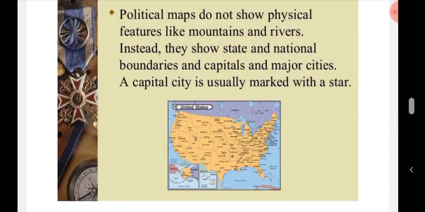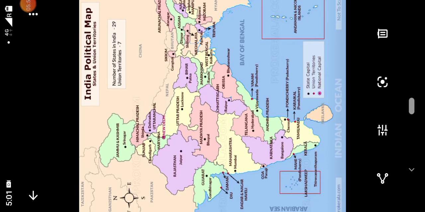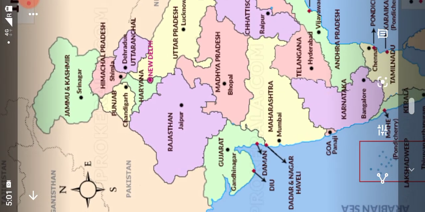And this is the political map of the United States, and you have already seen the political map of India. In it we saw the states and their capitals too, right? If I show you this again, this is the political map of India, and in this map you can see how the states and their capitals are shown. Rajasthan and its capital Jaipur is shown by a small dot, same as Madhya Pradesh and its capital Bhopal, Gujarat and its capital Gandhinagar, Maharashtra and its capital Mumbai.